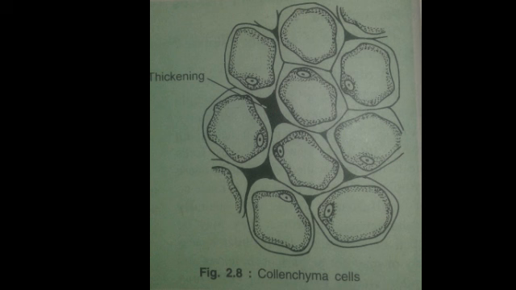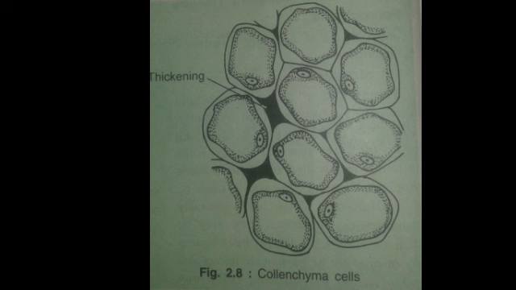The next one is the collenchyma tissue. Collenchyma tissue is a simple permanent tissue consisting of living and somewhat elongated cells with variously thickened walls.